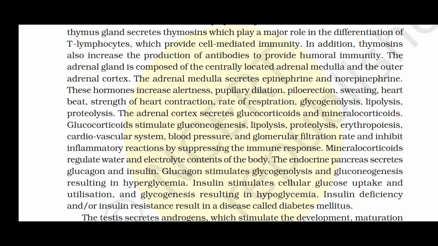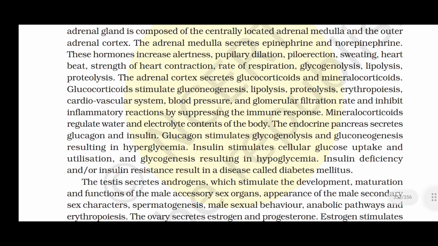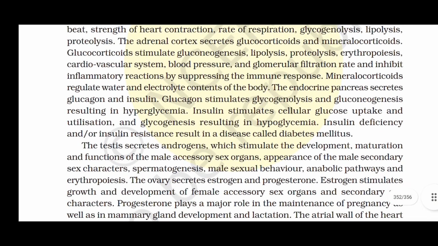The adrenal cortex secretes glucocorticoids and mineralocorticoids. Glucocorticoids stimulate gluconeogenesis, lipolysis, proteolysis, erythropoiesis, and affect the cardiovascular system, blood pressure, and glomerular filtration rate, and inhibit inflammatory reactions by suppressing the immune response. Mineralocorticoids regulate water and electrolyte contents of the body.